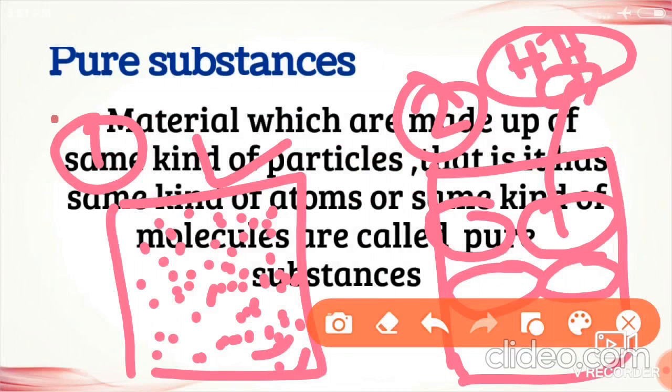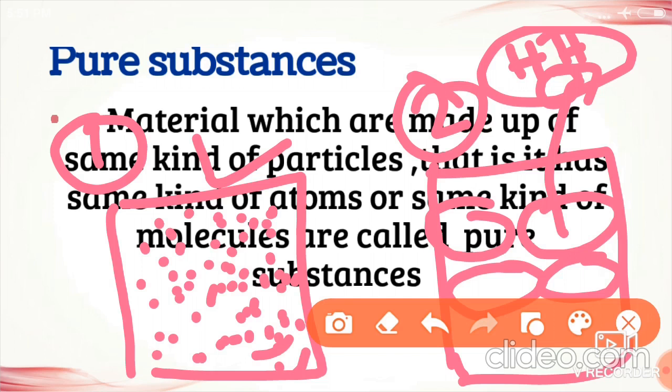So each and every molecule of water is made up of 2 hydrogen atoms and 1 oxygen atom. The same kind, it is not like 2 oxygen and 1 hydrogen. Got it? So the same kind of molecule should be present in that. Then it is called a pure substance.